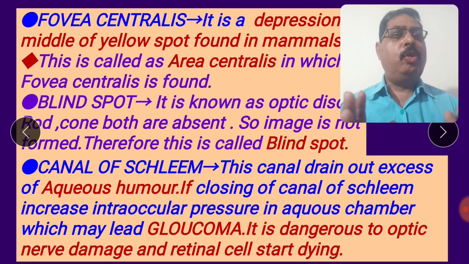The effect of glaucoma is that it is a very dangerous disease, dangerous to the optic nerve, and it damages retinal cells, which start to die. This is the disease glaucoma and the effect of glaucoma. It is dangerous to the optic nerve. The optic nerve is damaged by glaucoma because intraocular pressure is increased by the aqueous humor. Please come to the next slide.